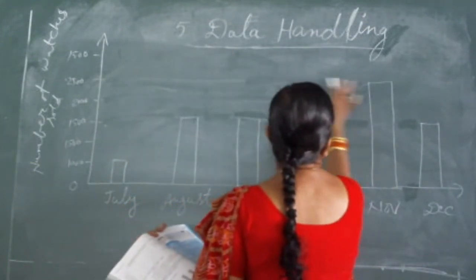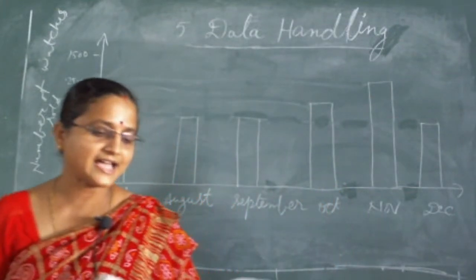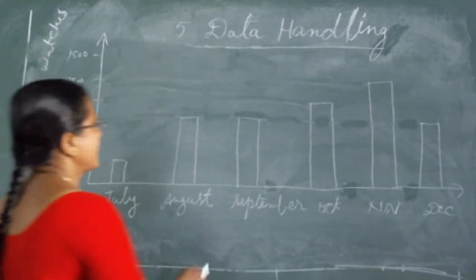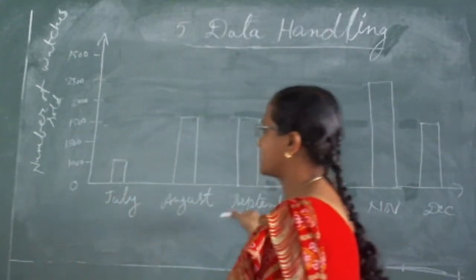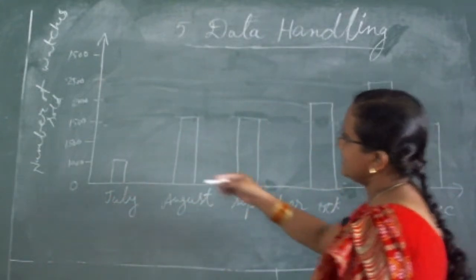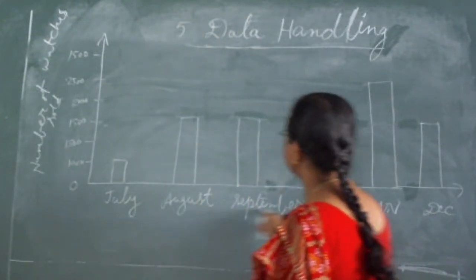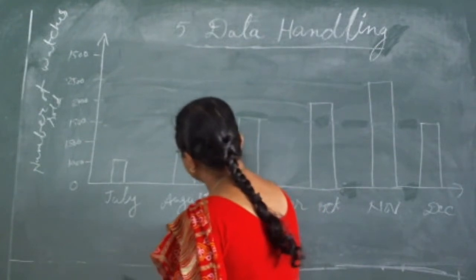So which graph have we drawn here? After seeing this question, draw an appropriate graph to represent the given information. After seeing this graph, you can understand this is a bar graph. See here, these are the numbers of watches sold, and these are months.